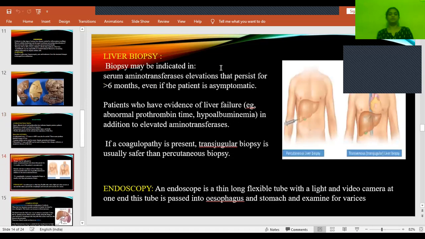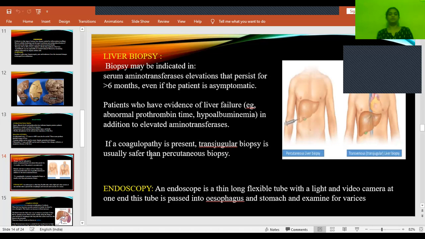And then liver biopsy, when is this liver biopsy done? Especially when the serum aminotransferases like SGOT, SGPT are persistent, for greater than 6 months, continuously elevated. At that time, we'll go for liver biopsy to rule out any malignant changes. And patients who have evidence of liver failure, that is abnormal prothrombin time and decreased albumin levels, along with elevated aminotransferases, then we'll go for liver biopsy. And if there is any coagulopathy present, that means there is a high risk of internal bleeding. At that time, we'll go for